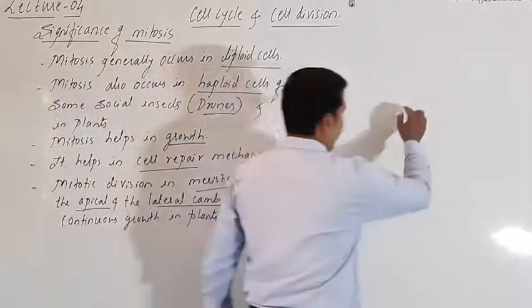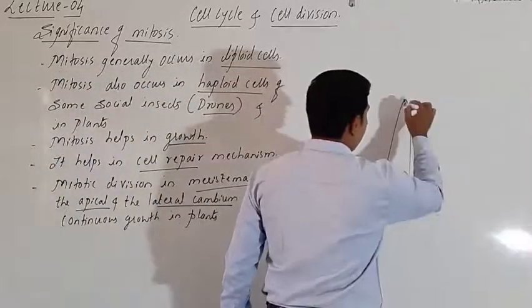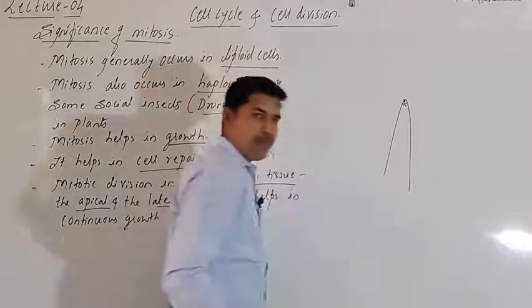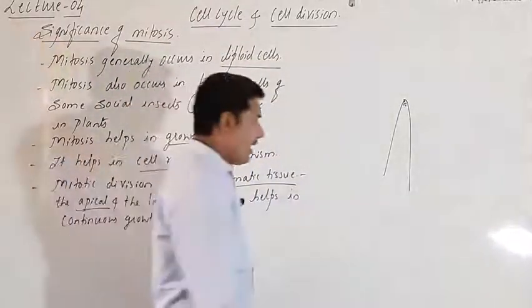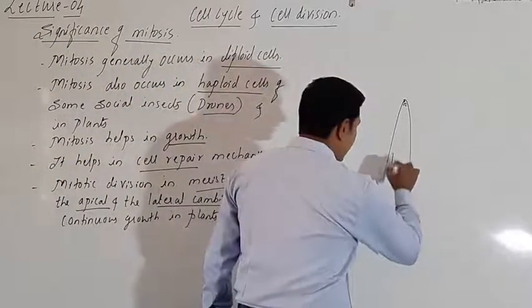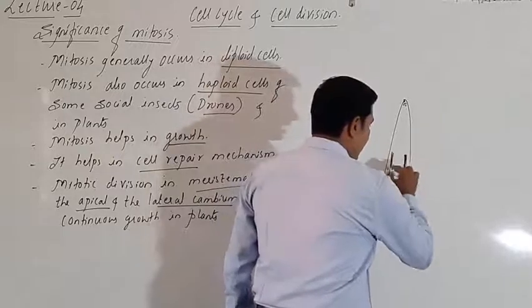Apical means the tip part of the plant. Lateral is on the sides. This is the lateral cambium.